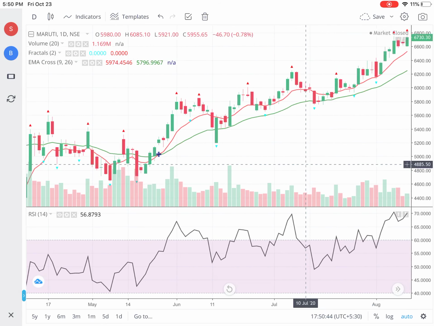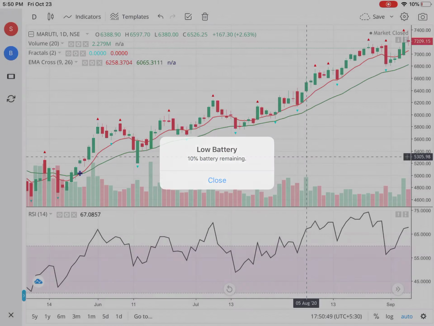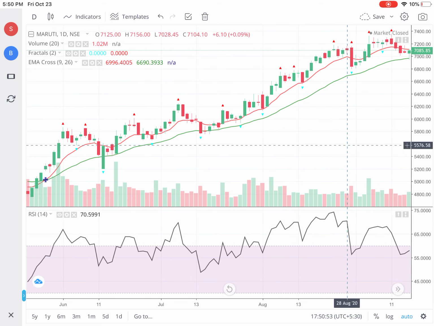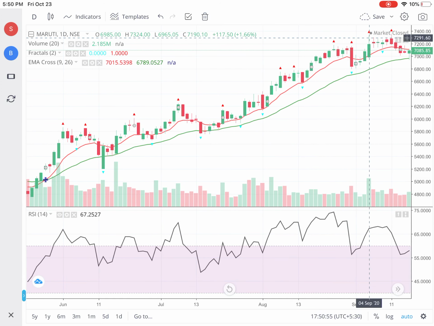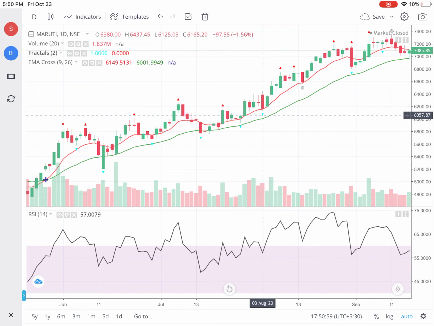So from 5397 it went right up to 7400. Wherever there were fractals, you could have made the re-entry.